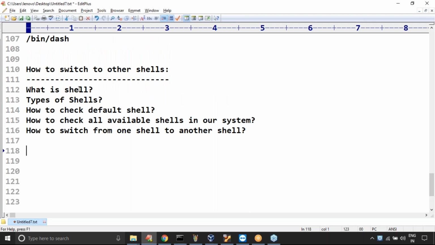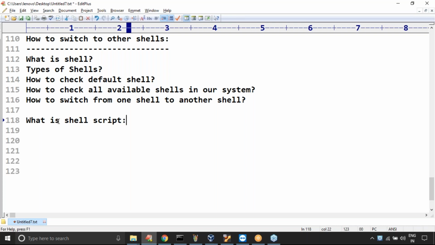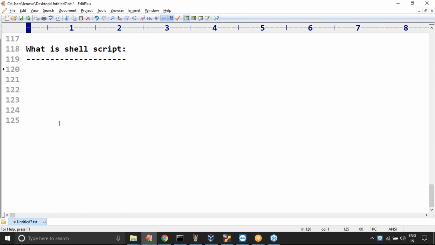Okay, now just observe a bit very carefully. These are things whatever we discussed as of now. Now my question is, what is a shell script? Can you please spell out what is shell script? With this knowledge, can you please guide what is the meaning of shell script? Whatever your idea, can you please define what is the shell script? Yes, friends, respond. A file. Yes, whatever knowledge you have. Good. What about remaining people? Can you please respond?